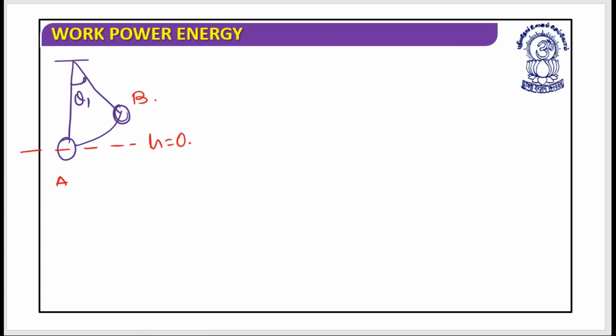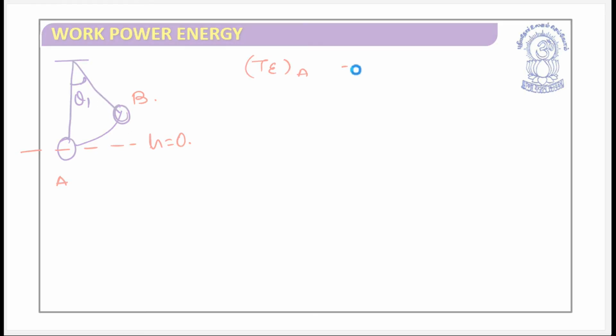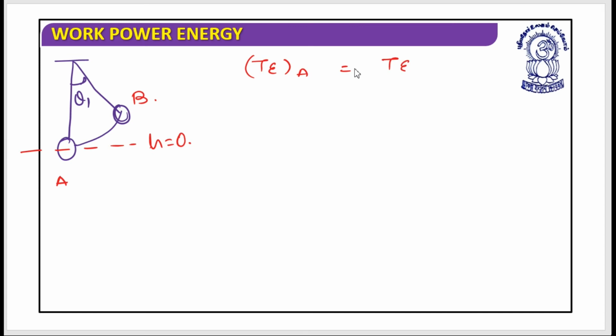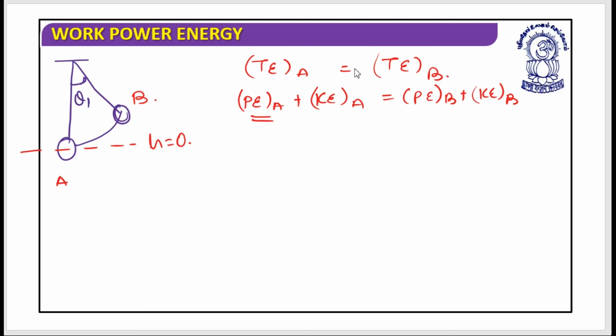From this, the total energy at A should be equal to the total energy at B. While I say total energy at A, I mean potential energy at A plus kinetic energy at A. That should be equal to potential energy at B plus kinetic energy at B. Potential energy at A is 0 because it is on the reference line, plus kinetic energy at A, which is half m v square.